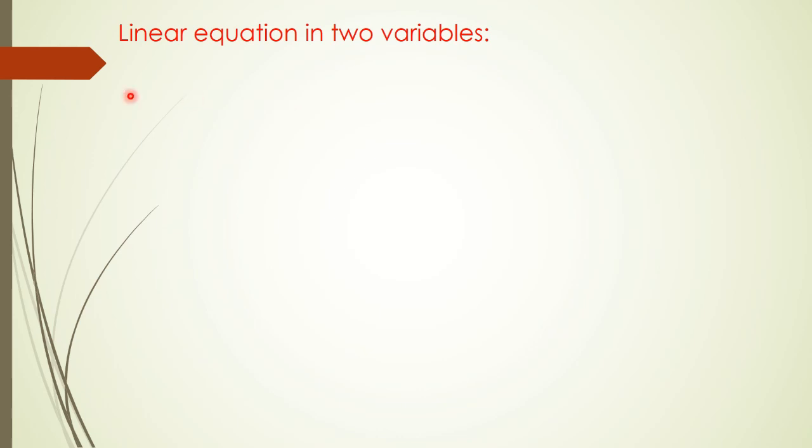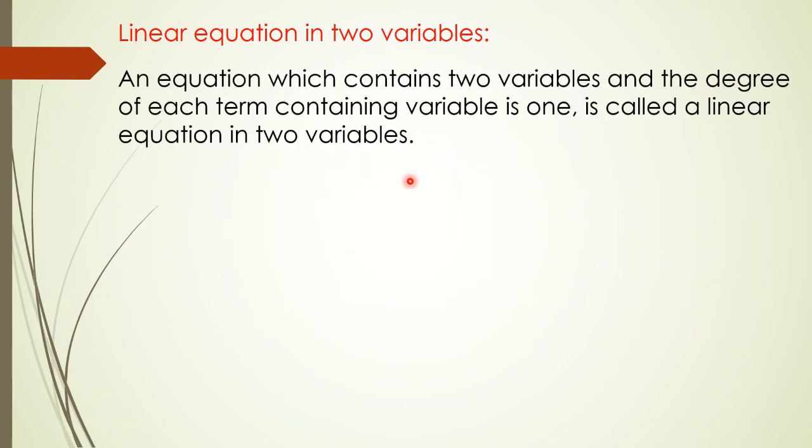Okay, so let us see the definition of linear equations in two variables. A linear equation in two variables is an equation which contains two variables, for example x and y, and the degree of each variable is 1. We have studied that when the degree is 1, only then we say that the equations are linear equations. If the degree is 2, they are called quadratic. If the degree is 3, they are called cubic. So linear means the equations with degree 1 and two variables.